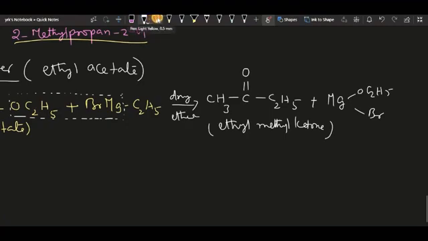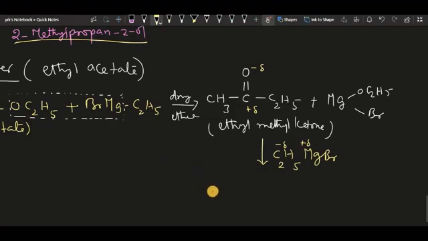Hope you understand the reaction, and how it further undergoes reaction. Let us see if it reacts further with the same Grignard reagent C2H5MgBr one more time. Then it will be negative, it is positive, and here oxygen will be negative, carbon will be positive. Hope you understand this one.